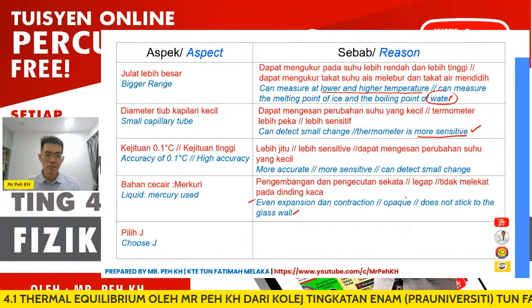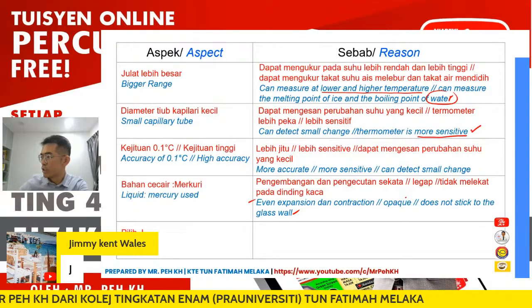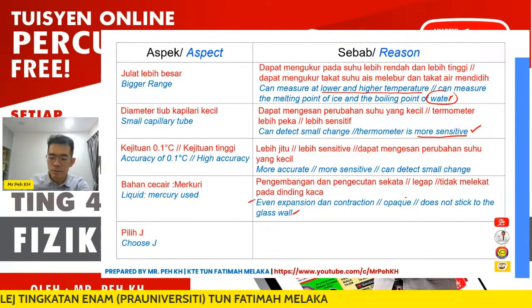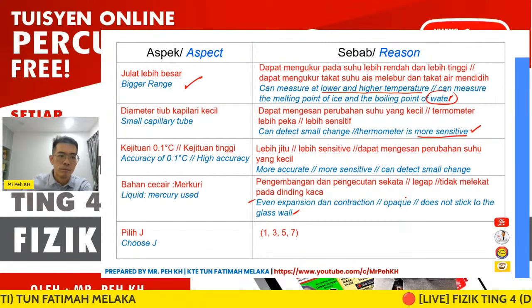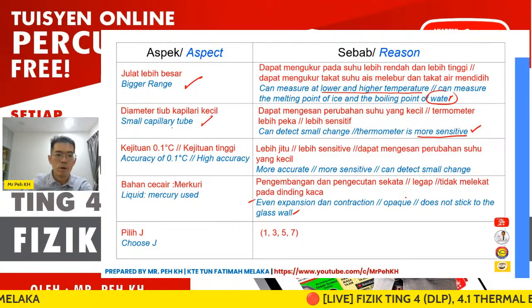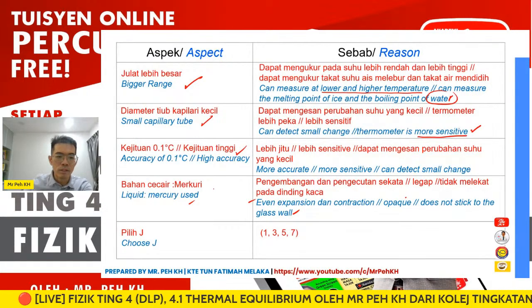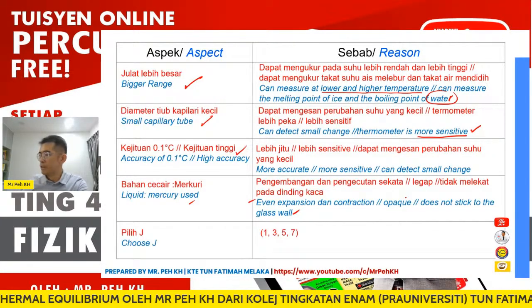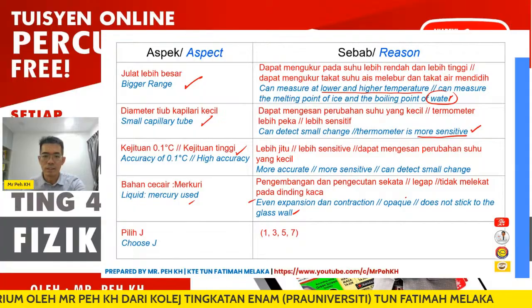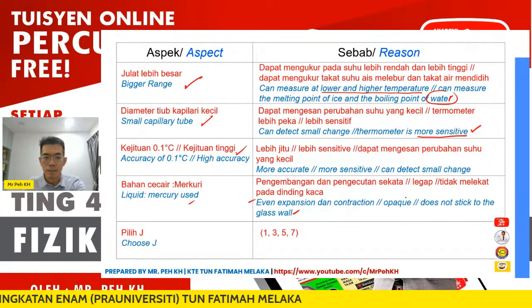Then the last, you have to keep J. Yes, so Jimmy's answer again is correct. It's J. So again you have to copy 1, 3, 5, 7, which is: bigger range, small capillary tube, high accuracy, and mercury you are going to use. So this should be the way you give your answer in a multiple-choice question in section B.